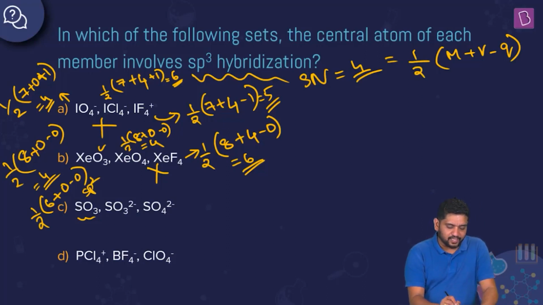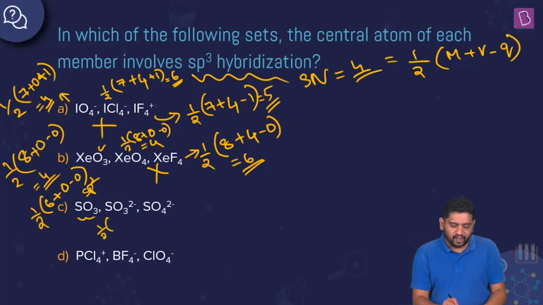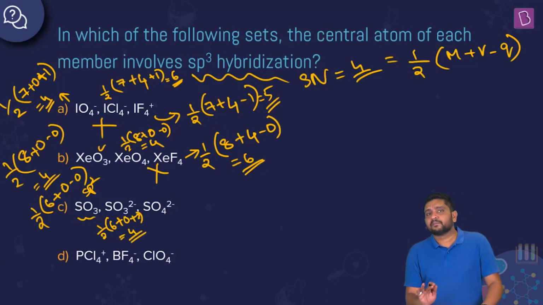So this is obviously not going to be our answer, because we already know we want all of them to be sp3. The first one itself is sp2, but whatever. Let's see the next one, SO3 2-. I'm going to get half of the valence shell electrons, 6, monovalent atoms 0, the charge is minus 2, so minus is plus 2. So for SO3 2-, I'm going to get steric number 4, sp3 will do.